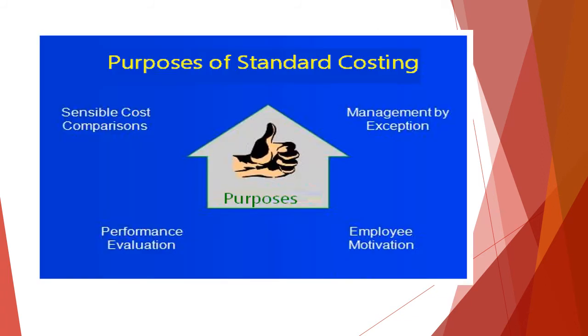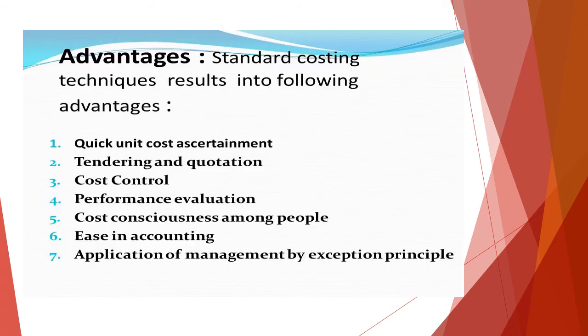The purpose of standard costing is that it gives us management by exception. It gives employee motivation, performance evaluation, and sensible cost comparison. So this is why we use the standard costing method. As far as the advantages are concerned, it gives us a quick unit cost ascertainment, so we can easily ascertain the unit cost. And regarding fixing tenders or quotations, we use standard costing based on the terms and conditions. We fix it for a period, and based on that we decide the future, that is tendering and quotation.